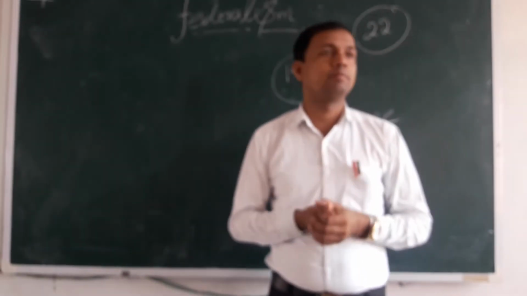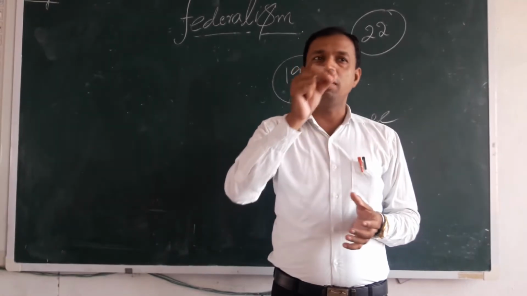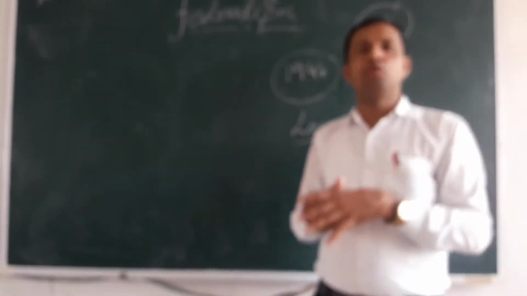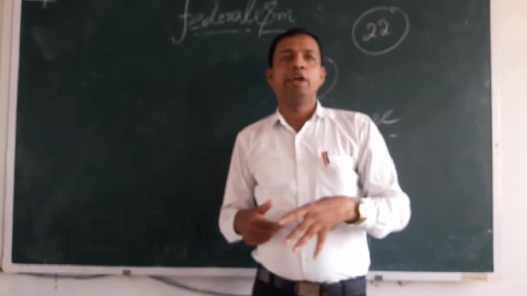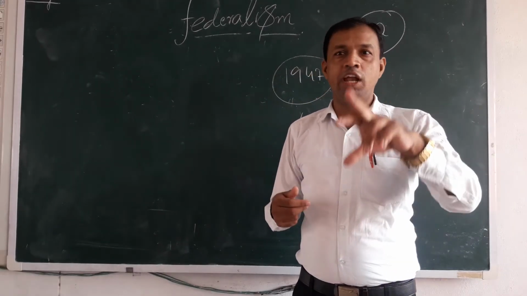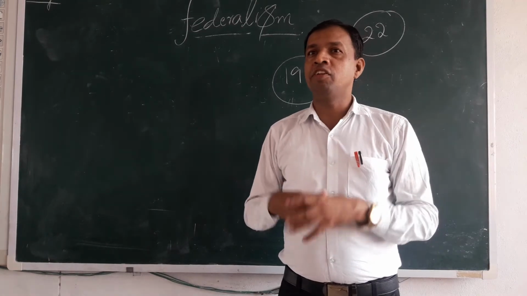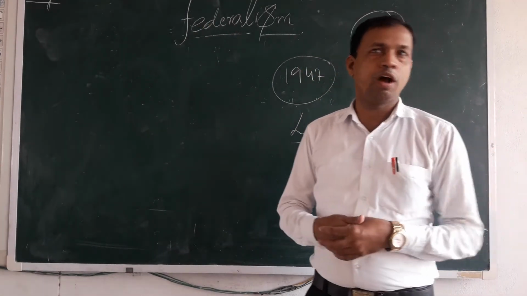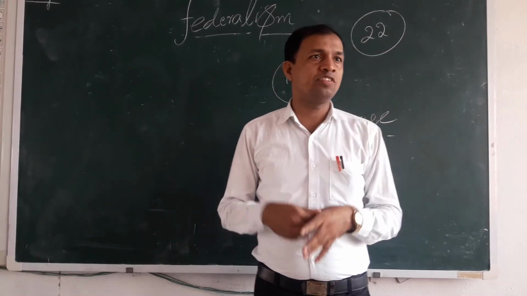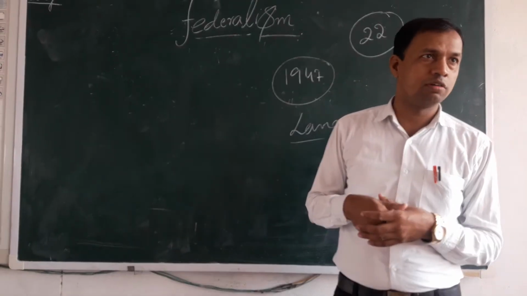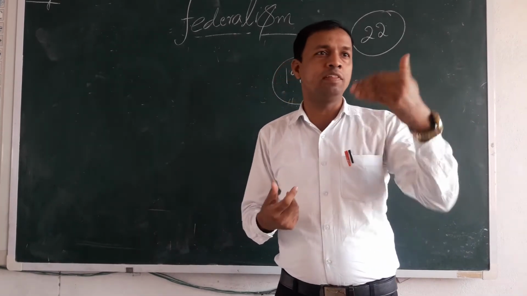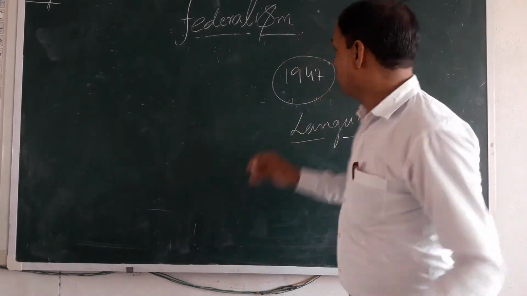Okay, all these 22 languages have a script. They can be written and they can be read. Suppose if Bhojpuri had a script, it would have been the second or the first major spoken language of India, I hope so, because this language is spoken in most of Uttar Pradesh and Bihar. So if it had a script, it would have been after Hindi or equal to Hindi, because at present